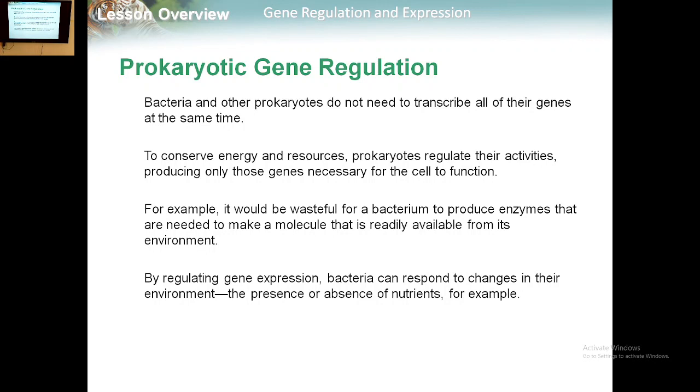To conserve energy and resources, prokaryotes regulate their activity, producing only those genes necessary for the cell to function. For example, it would be wasteful for the bacterium to produce enzymes that are needed to make a molecule that is readily available from its environment. So the bacteria will not transcribe all of the genes at the same time. By regulating gene expression, bacteria can respond to changes in their environment, the presence or absence of a nutrient, as an example.